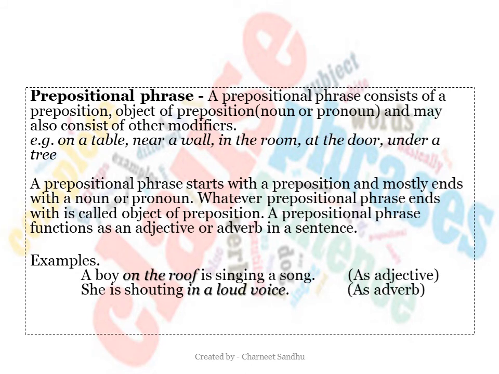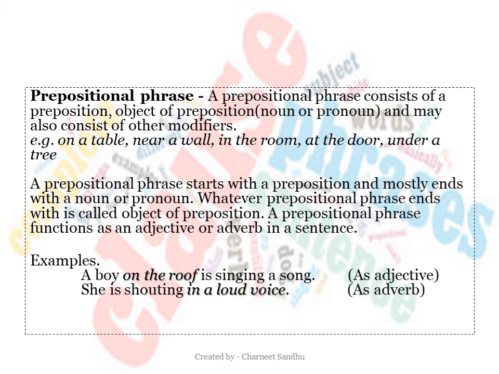Prepositional phrase. A prepositional phrase consists of a preposition, an object of preposition, and may also consist of other modifiers. For example, on a table, near a wall, in the room, at the door, under a tree. A prepositional phrase starts with a preposition and mostly ends with a noun or a pronoun.